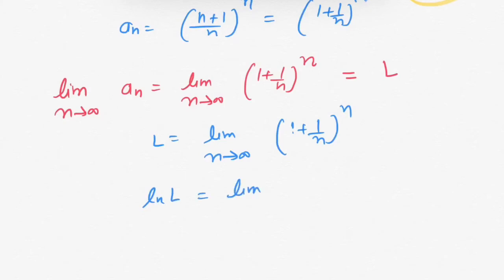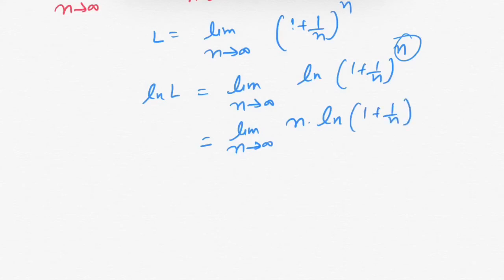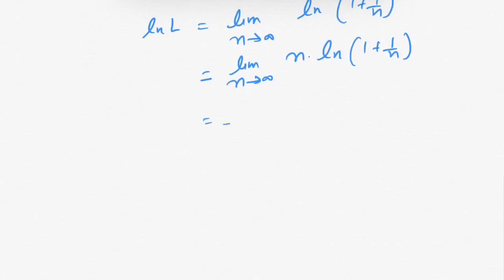limit n tends towards infinity natural log of (1 plus 1 over n) raised to power n. Solving the RHS, from the property of log the power n will come in product, so we have limit n tends towards infinity n into ln(1 plus 1 over n).